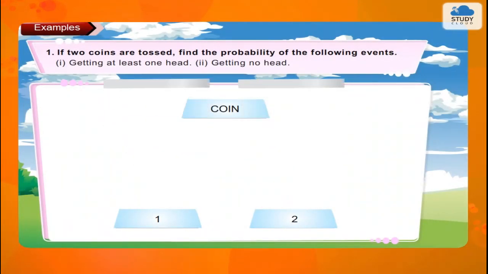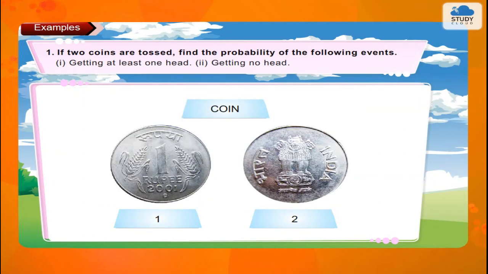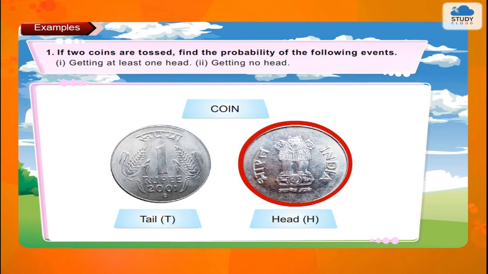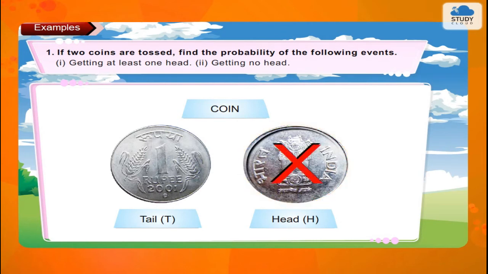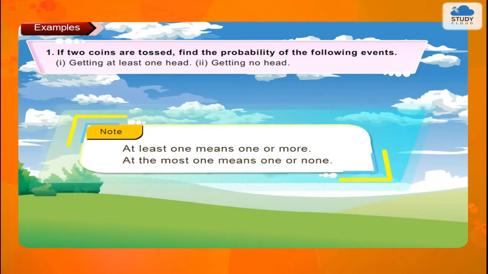Examples. 1. If 2 coins are tossed, find the probability of the following events. 1. Getting at least one head. 2. Getting no head. Note, at least one means one or more. At the most one means one or none.